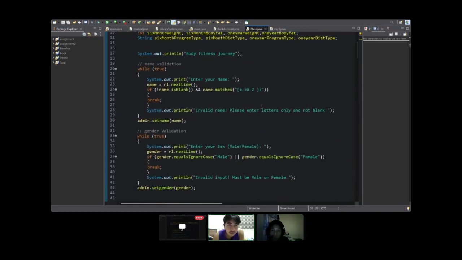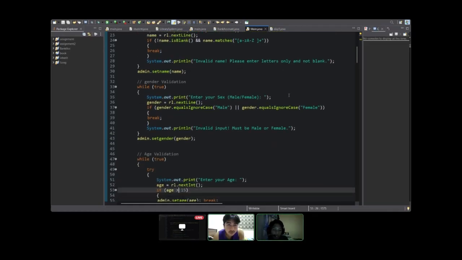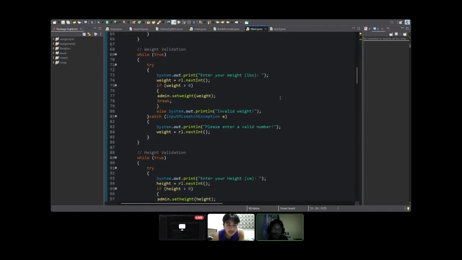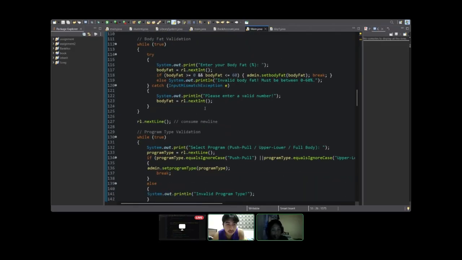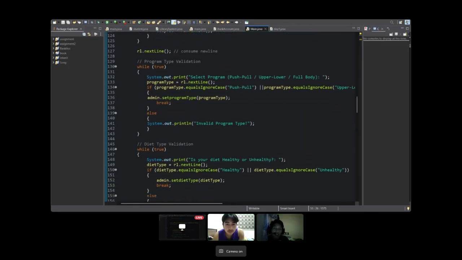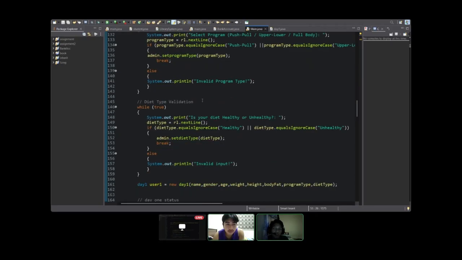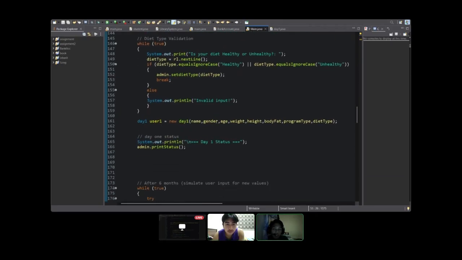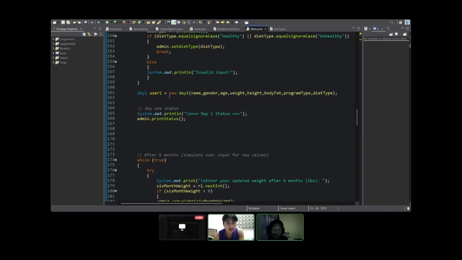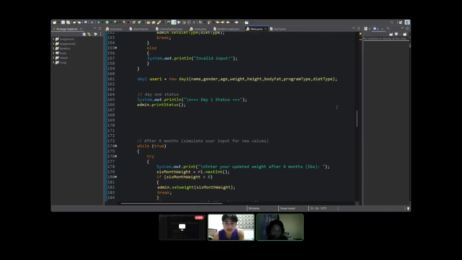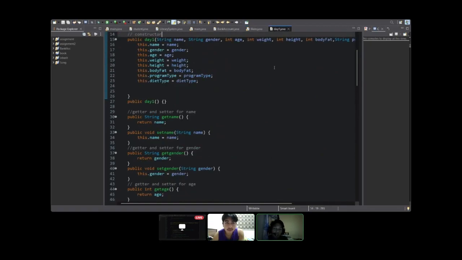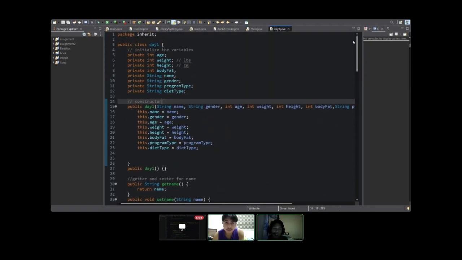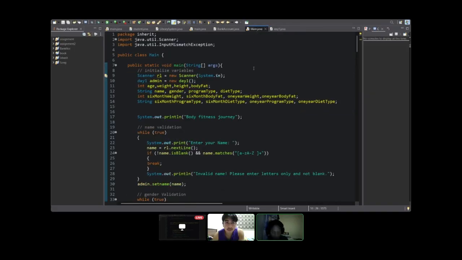That's why we were able to access the user input and also read and rewrite the data inputted by the user, because of the setters and getters, and also with the help of validations. And that's pretty much it for our encapsulation and inheritance implementation in our program.